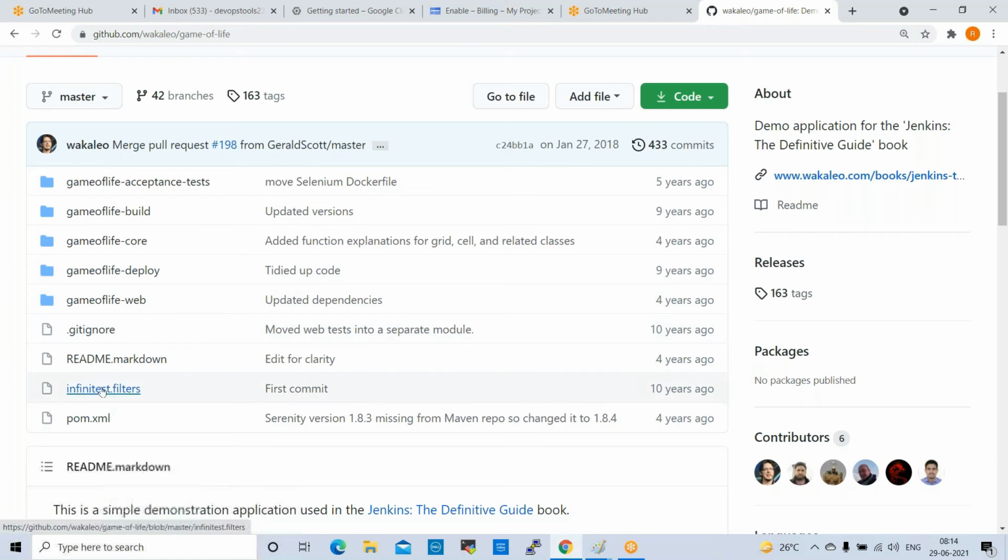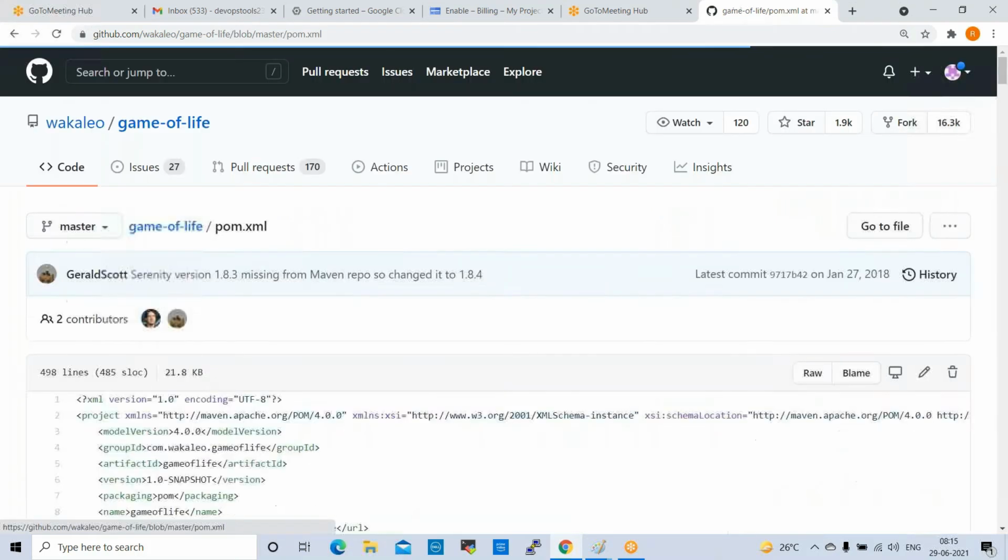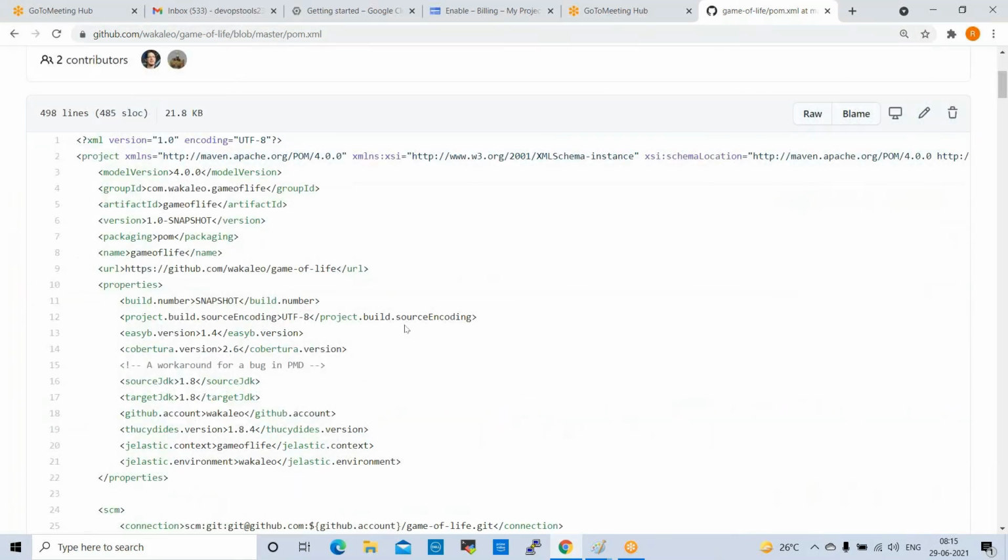Along with this, we have one more important file, which is pom.xml. So this is a very, very important file, pom.xml. If you open this pom.xml, we have all the folder structures, file paths, versions, different things are available. Normally this pom.xml will be checked by developers only. Now if you open this file, see here.